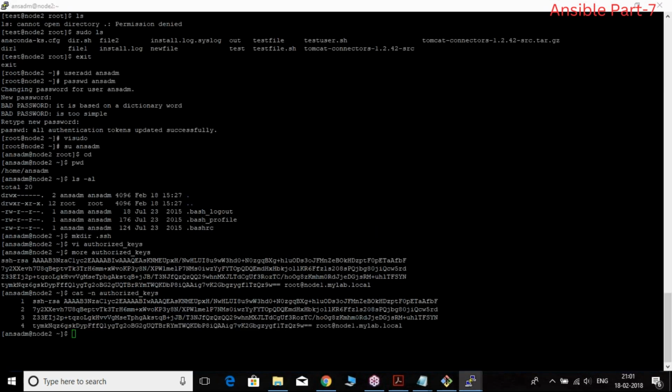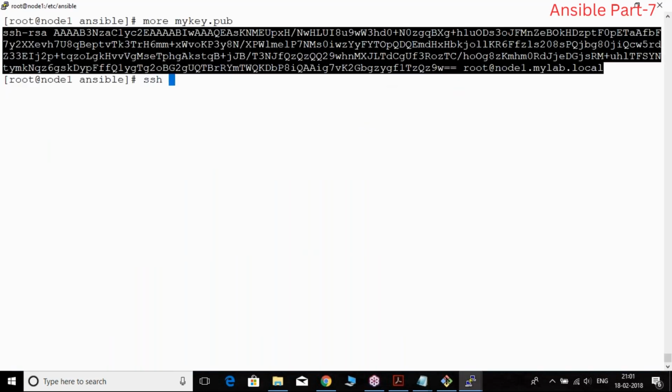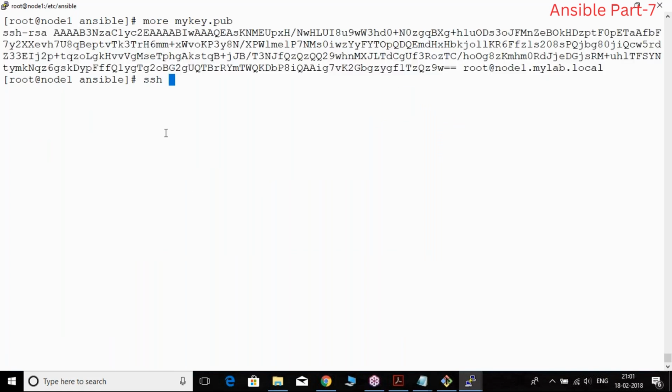So now we'll try to connect to that server. How to connect? ssh. What is the username? ANSADM at the rate. What is the IP address? 192.168.56.12, right?